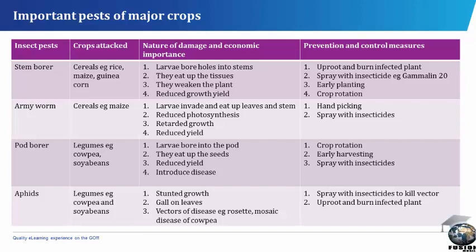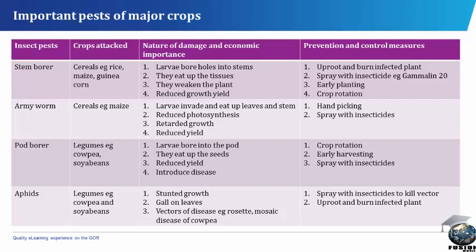Armyworm. Crop attacked: cereals, example, maize. Nature of damage and economic importance. Larvae invade and eat up leaves and stem. Reduced photosynthesis, retarded growth, reduced yield. Prevention and control measures: hand picking, spray with insecticides.